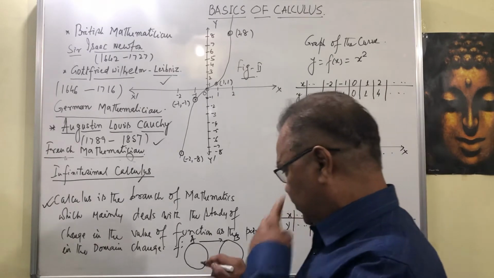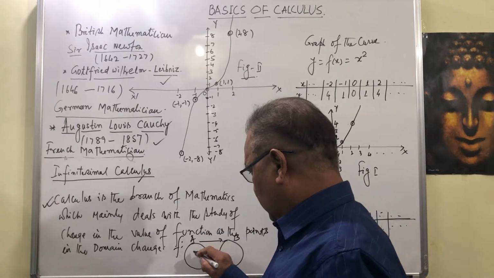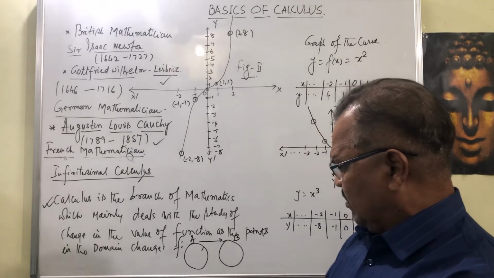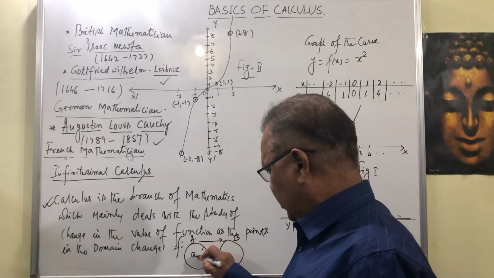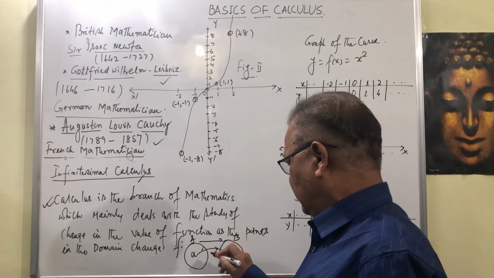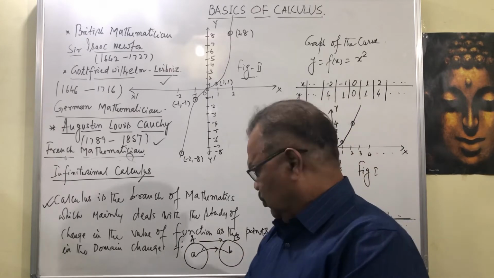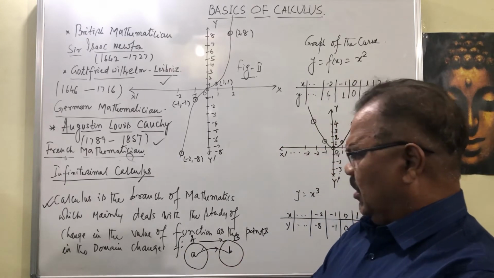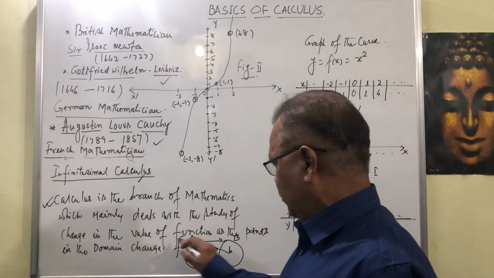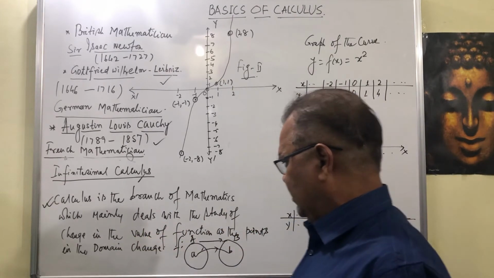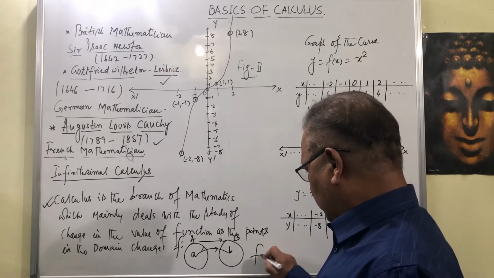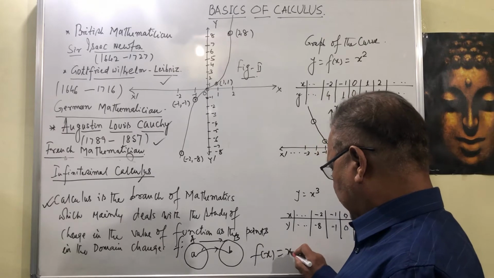You must have read what a function is: for all a belonging to A, there is a unique b belonging to B, known as the image of a under f. So this is the nature of a function. Calculus deals with the study of change in the value of the function as the point in the domain changes. Let us take an example: f(x) equal to x plus 1.